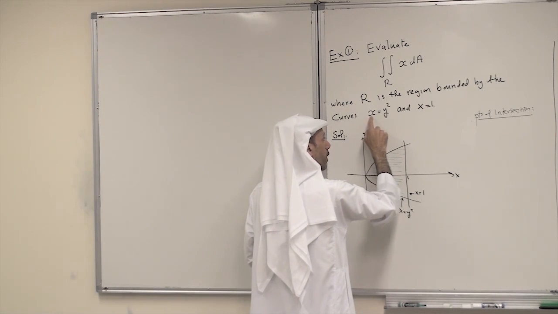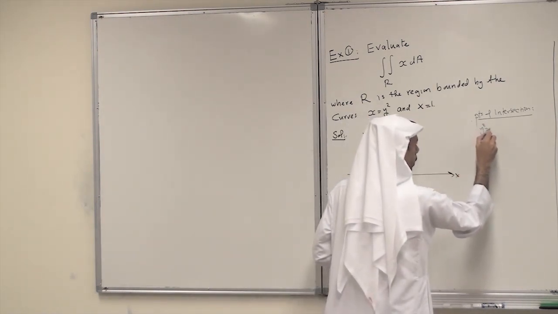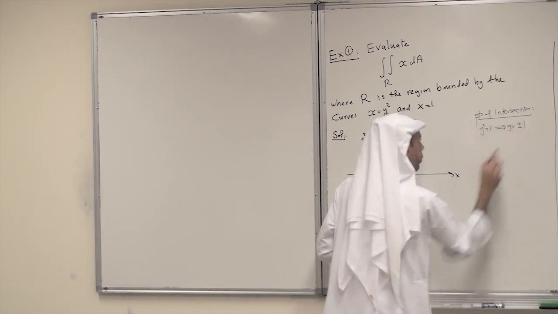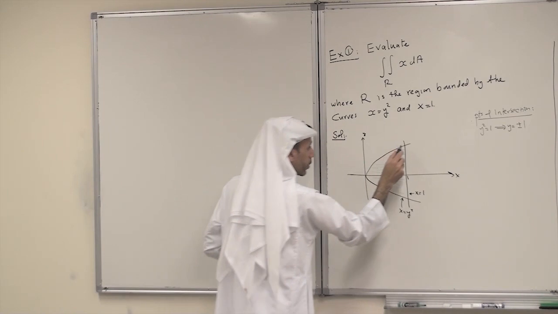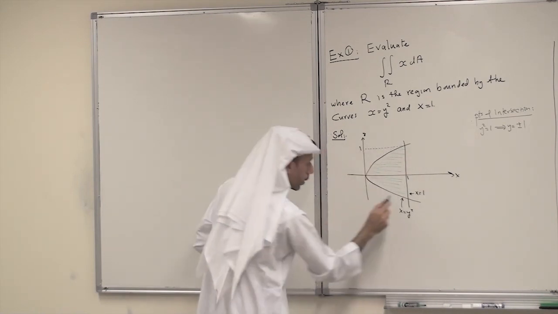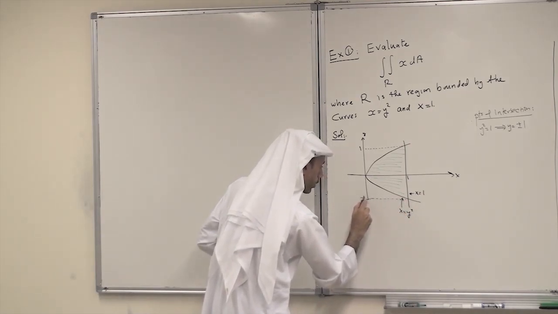Just equate x with x, so we get y squared equals 1, and here we have just two values, plus or minus 1. So this point here is y equals 1, and this point is y equals minus 1.